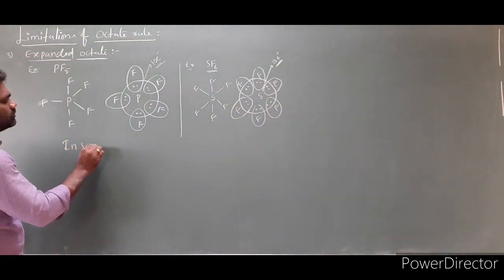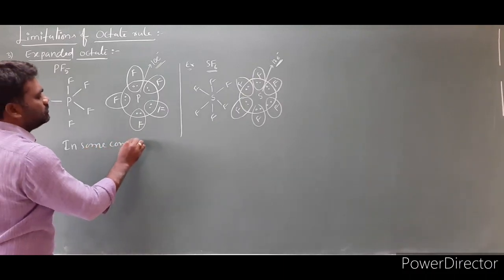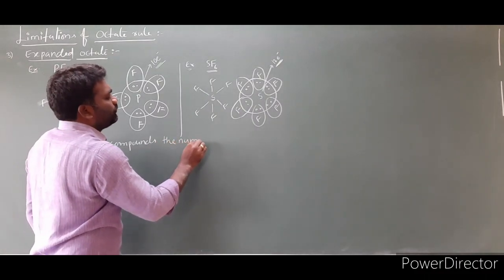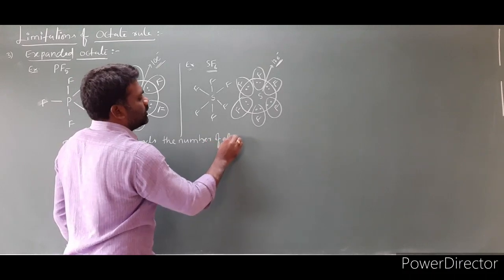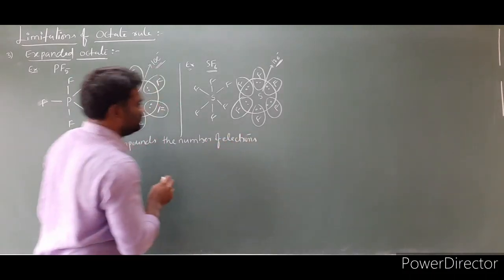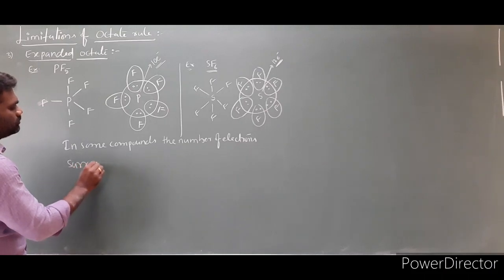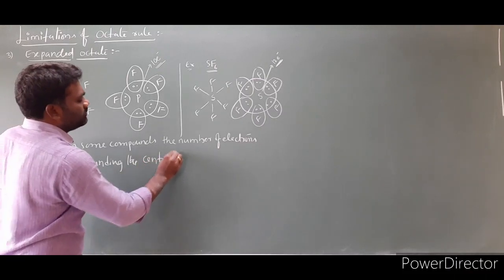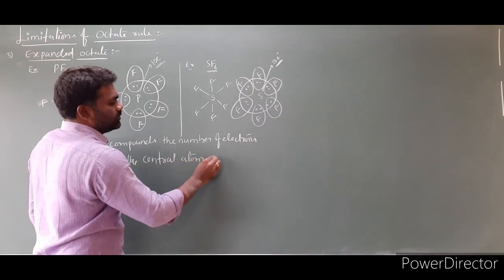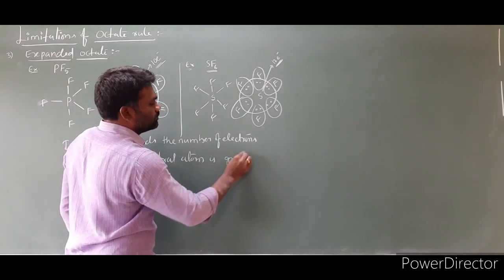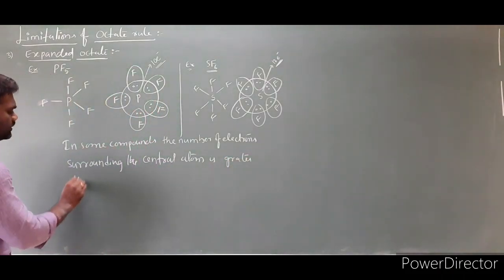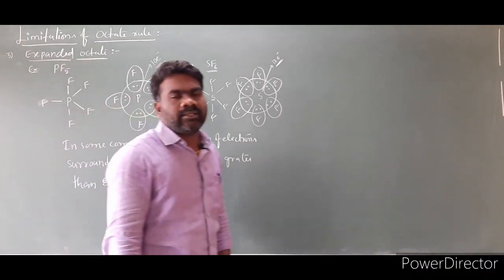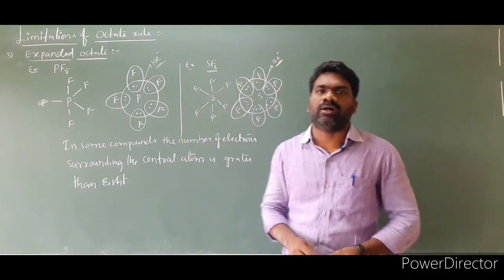In some compounds, the number of electrons surrounding the central atom is greater than 8. So this is an expanded octet.